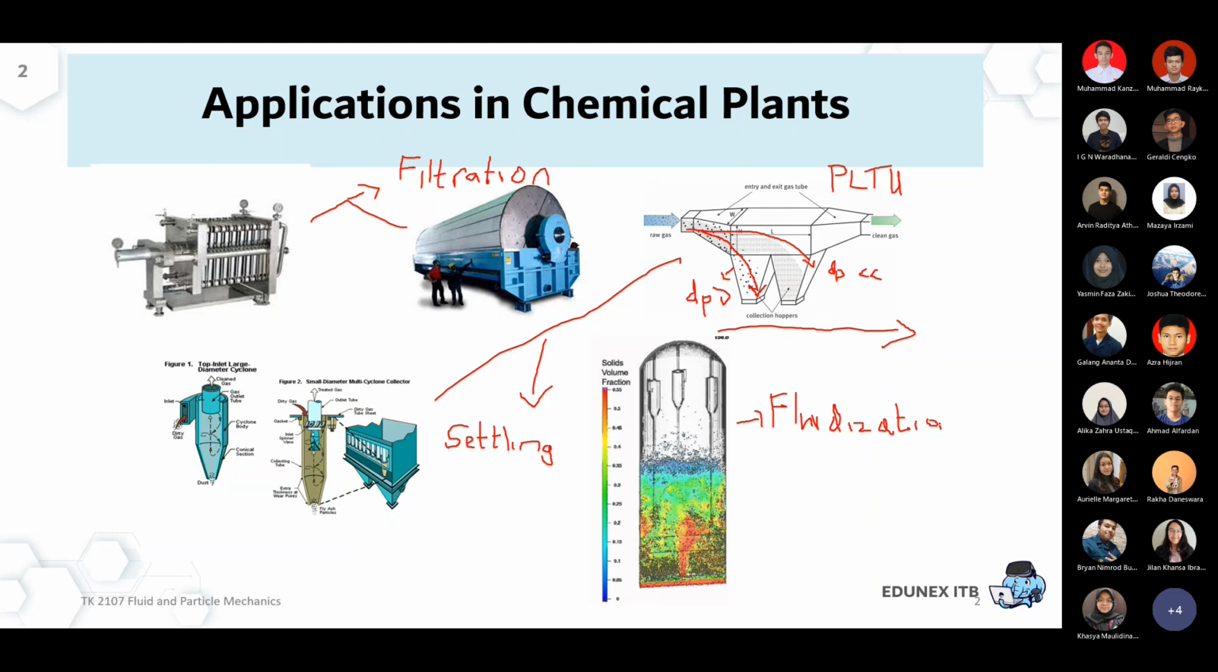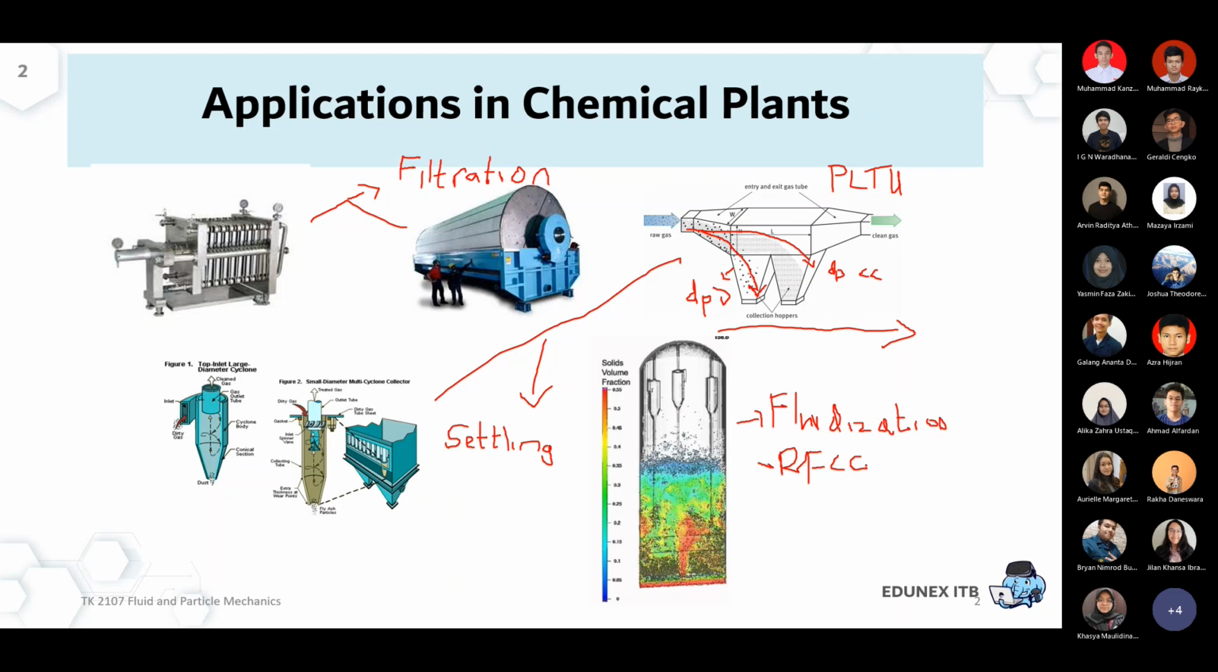Some of the common examples or applications of fluidization: you can find one in an oil refinery. You can Google it. It's called RFCC, or residual fluid catalytic cracking. That means the heavy parts of the crude oil in, let's say, Cilacap refinery, the value is not as high as the lighter compounds that can be sold as gasoline and so on. So the residue has to be cracked.